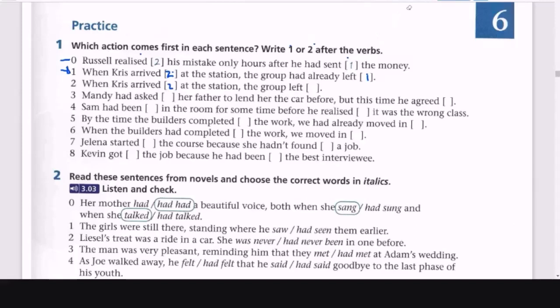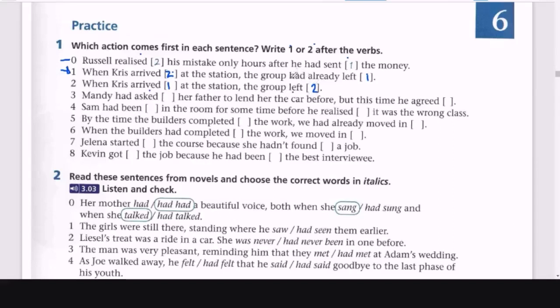Ah, but no, that's not 2 and 1. So first he arrived at the station, then the group left. Yes. Porque primero llegó Chris. That's 1. The group left, that's past simple. Yes, it's past simple in los dos. Left and arrived. No had.